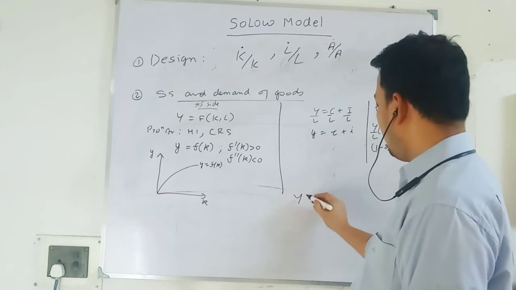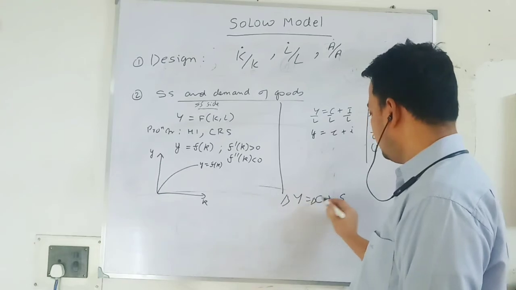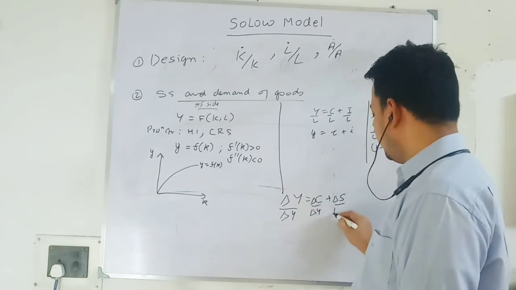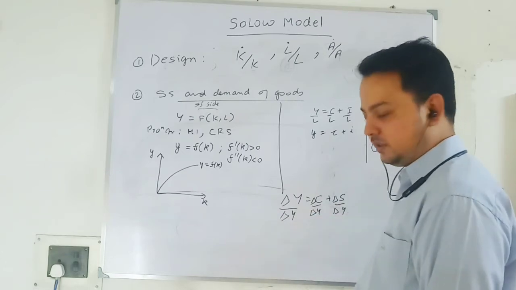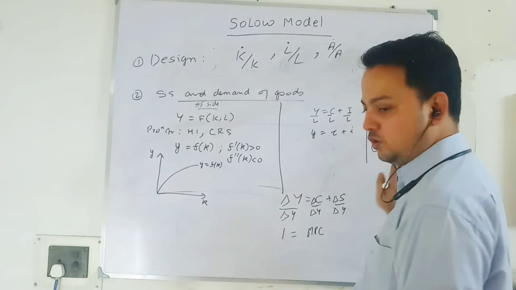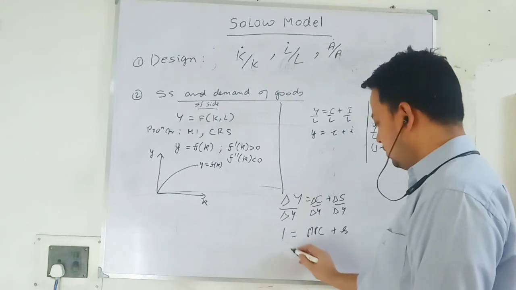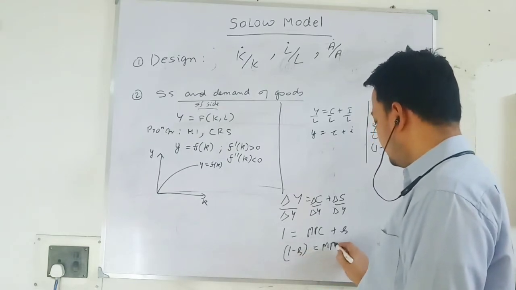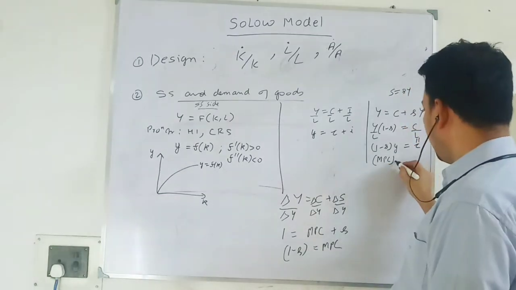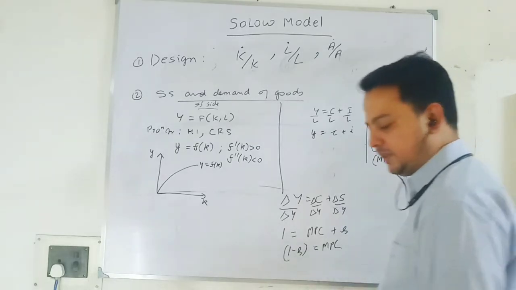So output is what? Consumption. You either consume or save. So change in output will be change in consumption and change in saving. I want to find what is happening to consumption and saving with respect to changing income. So this term will be 1 equal to marginal propensity to consume plus small s. I am not writing small c because I use it for consumption per worker, so I just write MPC plus small s. So 1 minus s equal to marginal propensity to consume, times output per worker, gives consumption per worker. Remember this part.